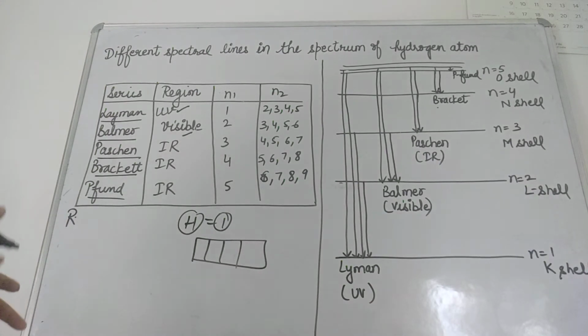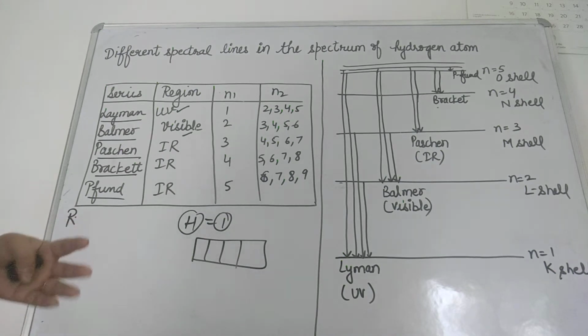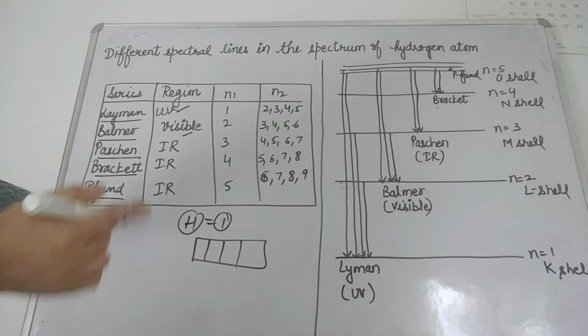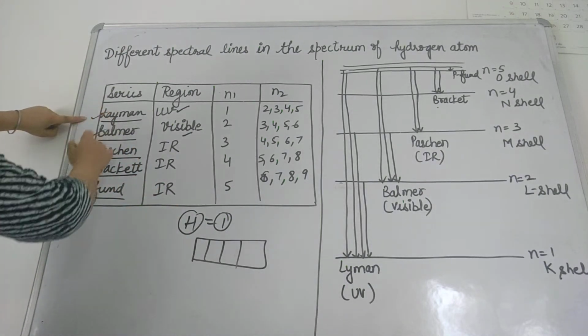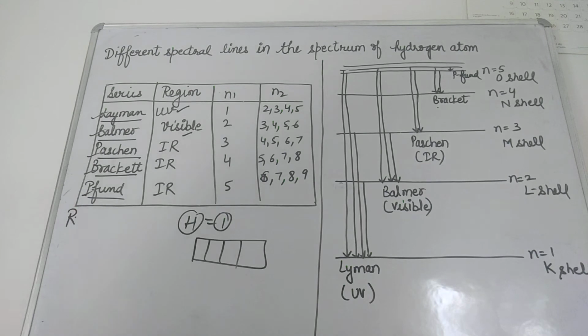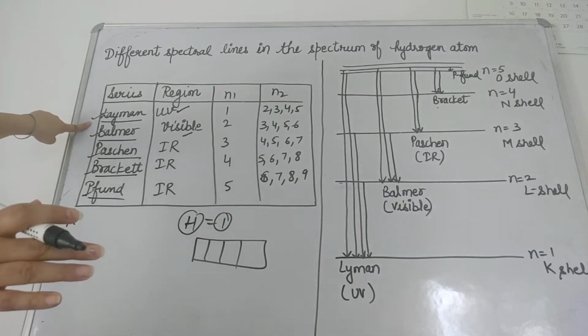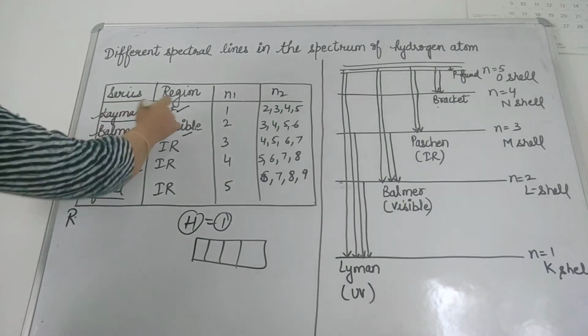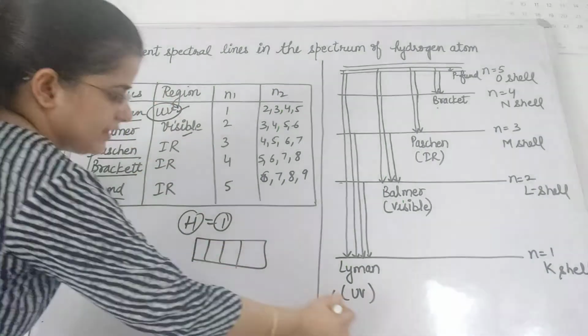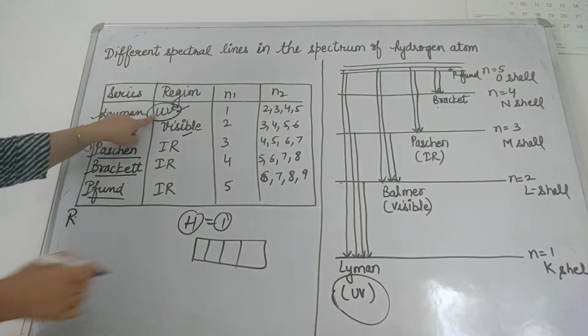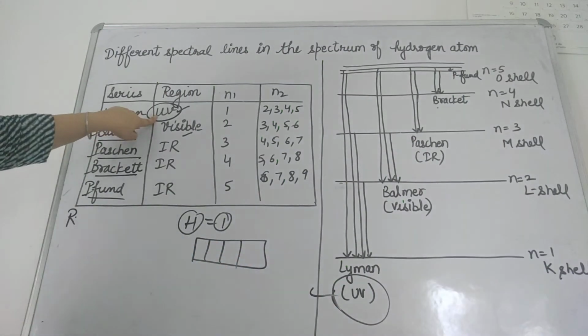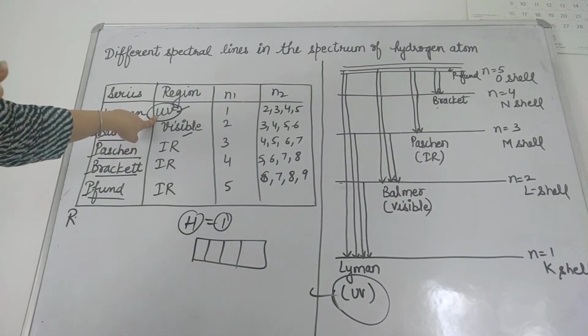Then what will be the number of lines, and what do we call those lines? Scientists have studied those lines and given names to the lines found in the hydrogen spectrum. And here the Lyman series is falling in the UV region of the electromagnetic spectrum, that is the ultraviolet region.